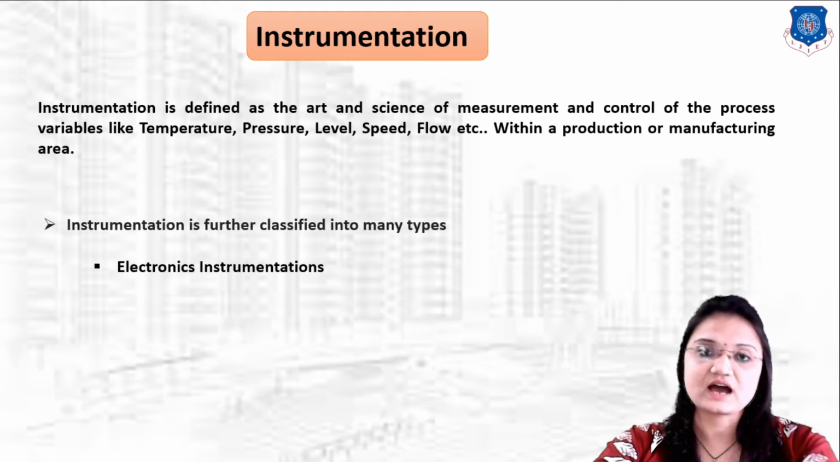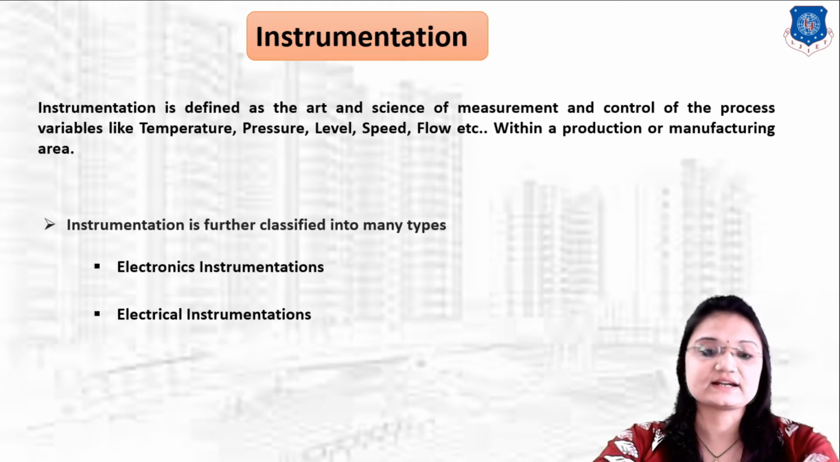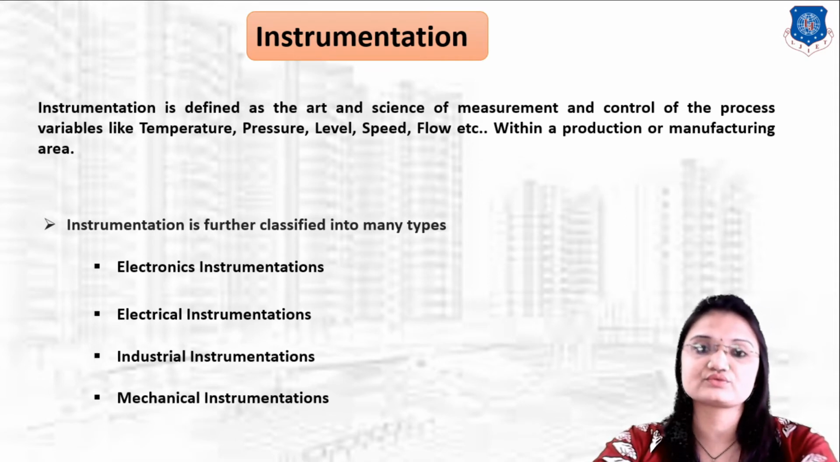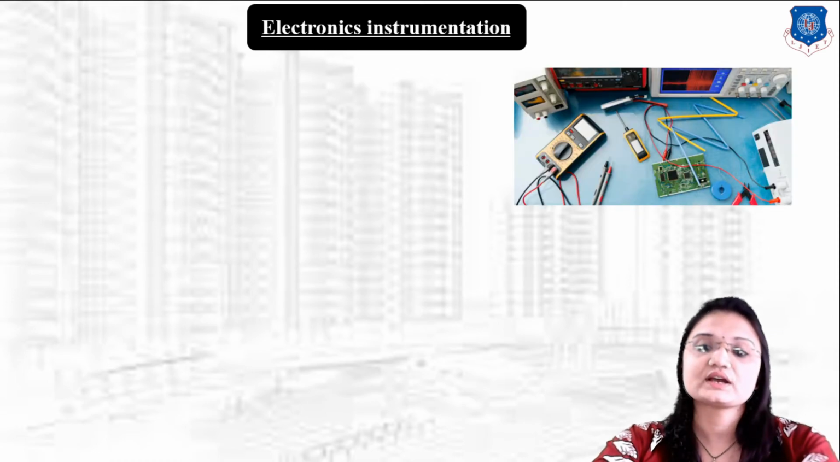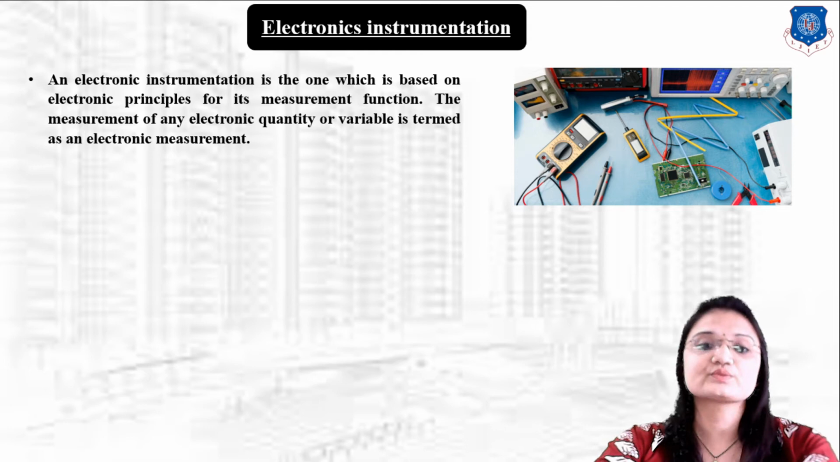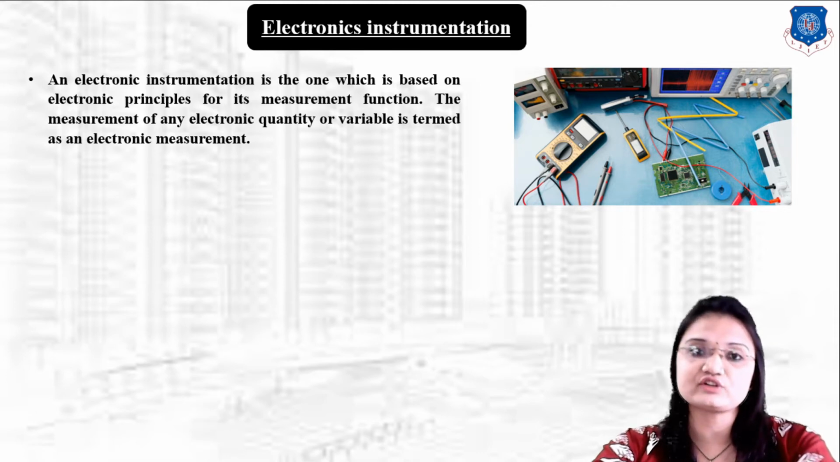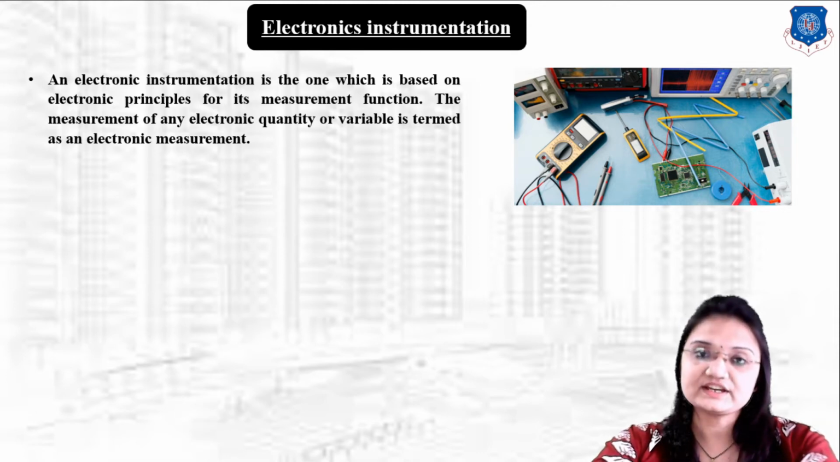So there are four types of instrumentation. First one is electronic instrumentation, second is electrical instrumentation, third one is industrial instrumentation, and fourth one mechanical instrumentation. Let us understand it with details. First one is electronic instrumentation. An electronic instrumentation is one which is based on electronic principle for its measurement. So measurement of electronic quantities or variables is termed as electronic instrumentation.